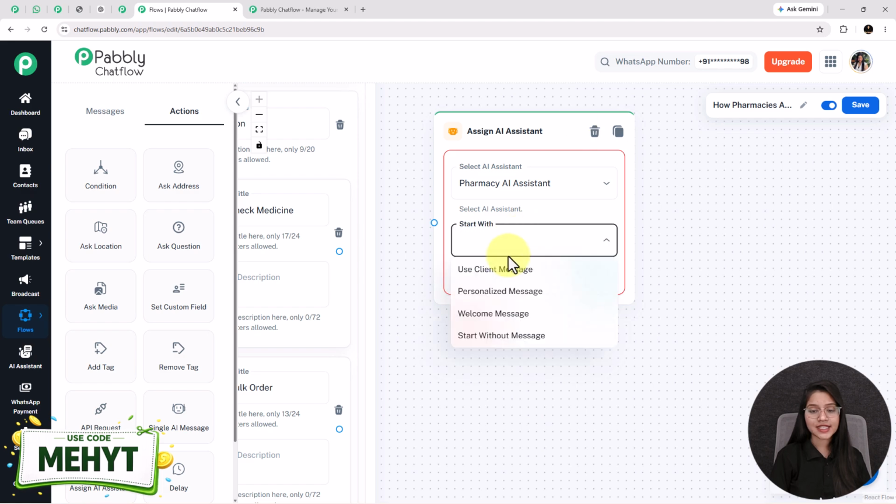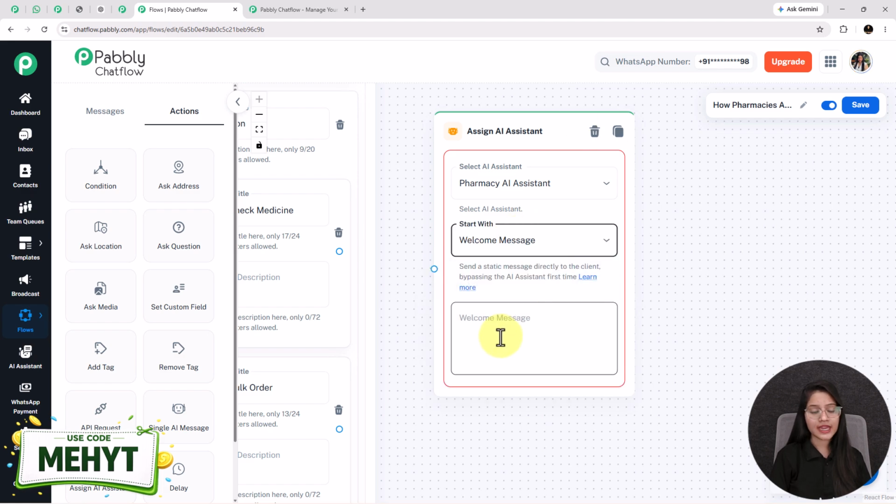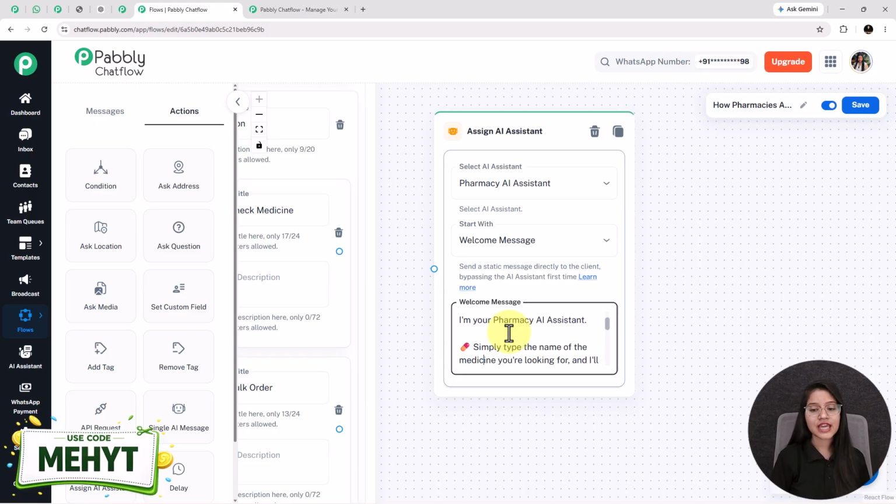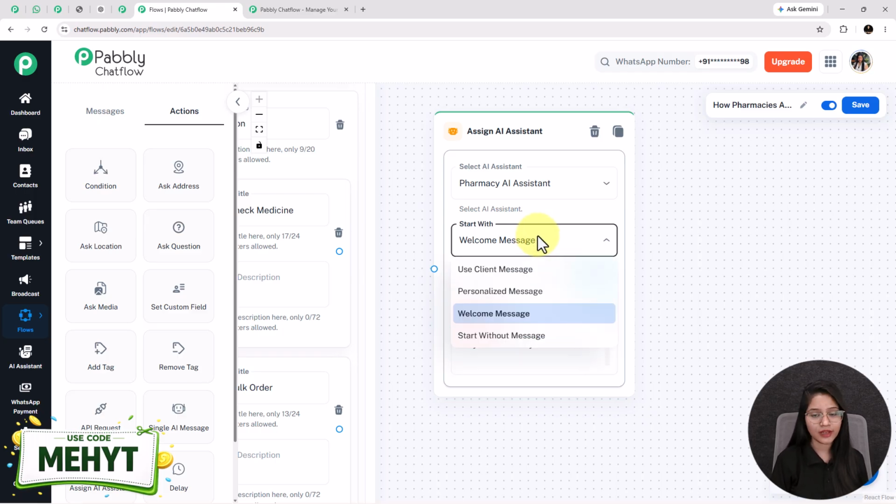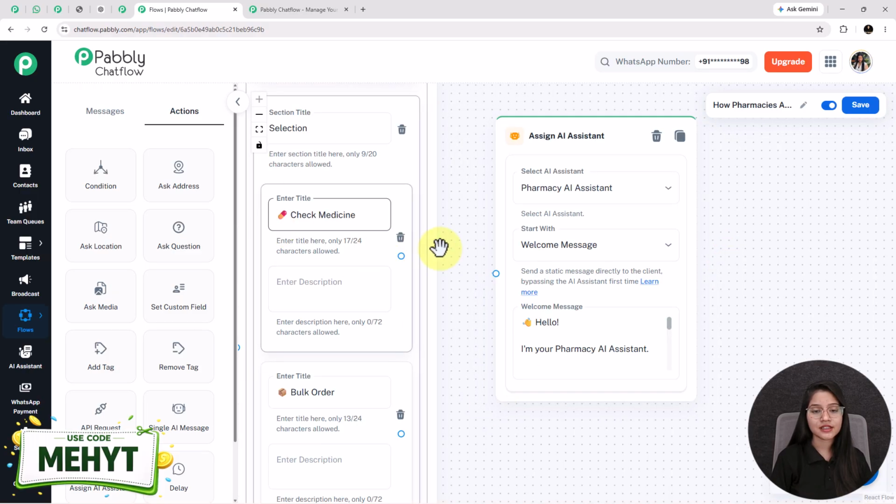After that, I am selecting start with welcome message and entering the welcome message in this box as: Hello, I am your pharmacy AI assistant. Simply type the name of the medicine you are looking for and I'll check its availability. See, I have entered this message content by my choice. You can customize it and you can also change the start with as well if you want to. After that, I am linking this check medicine circle to this assign AI assistant node.